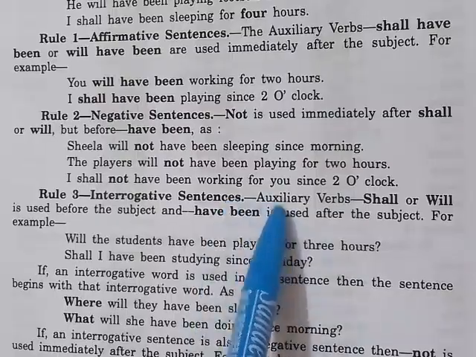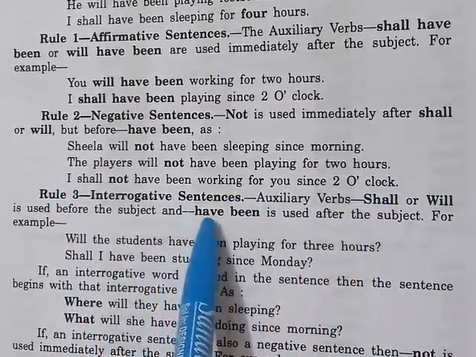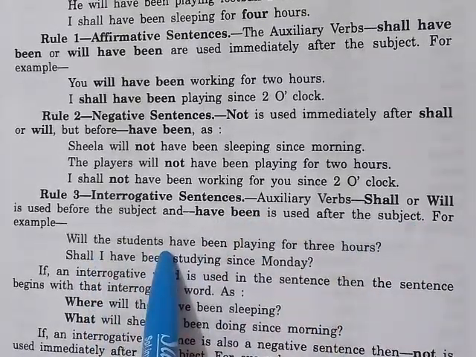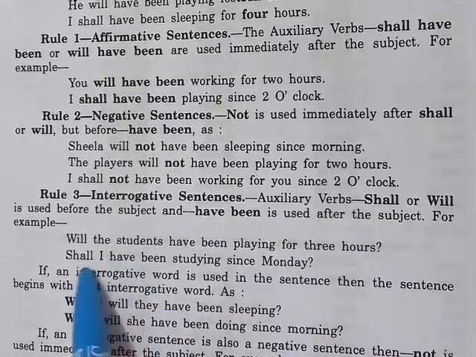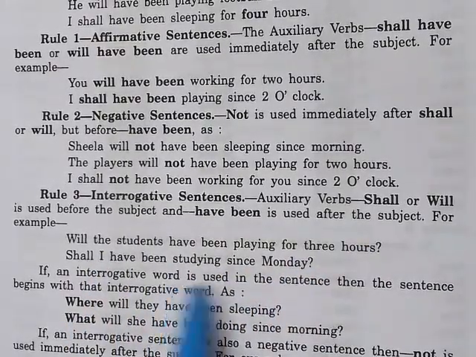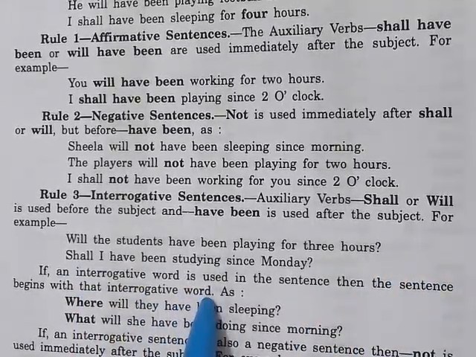Interrogative sentences: the auxiliary verb shall or will is used before the subject, and have been is used after the subject. Will the students have been playing for 3 hours? Shall I have been studying since Monday? If an interrogative word is used in the sentence, then the sentence begins with that interrogative word.